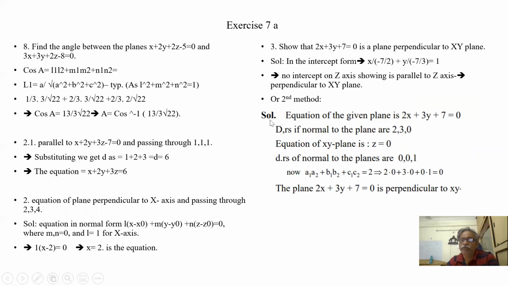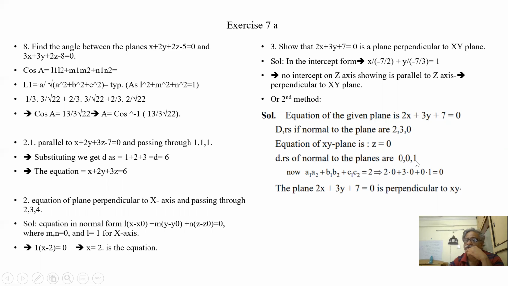But once the equation of the plane is given, what are the DRs of the normal of this? 2, 3, 0. These are the DRs normal to this plane. And for perpendicular to the xy plane, the equation of the xy plane is z is 0. So the DRs of the normal to the xy plane are 0, 0, 1.